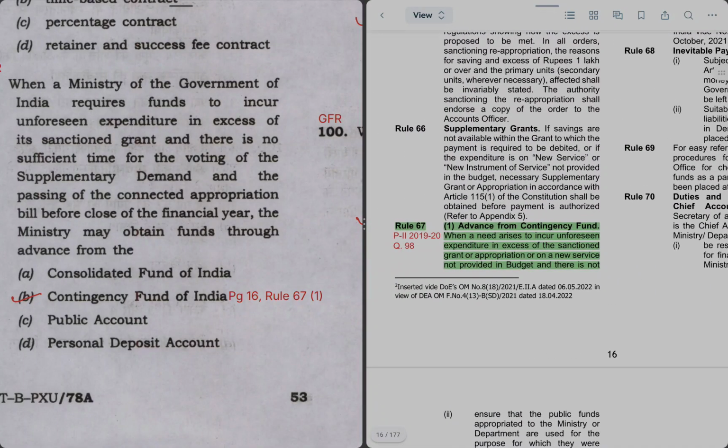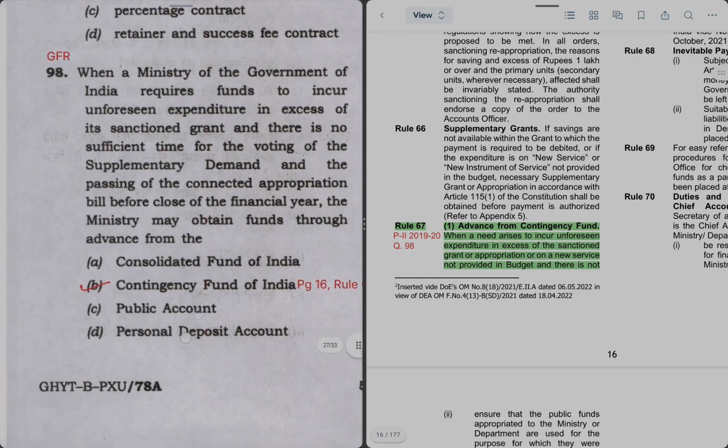On page 16, in Rule 67(1), it is mentioned that Contingency Fund of India can be leveraged. Next question is 99.